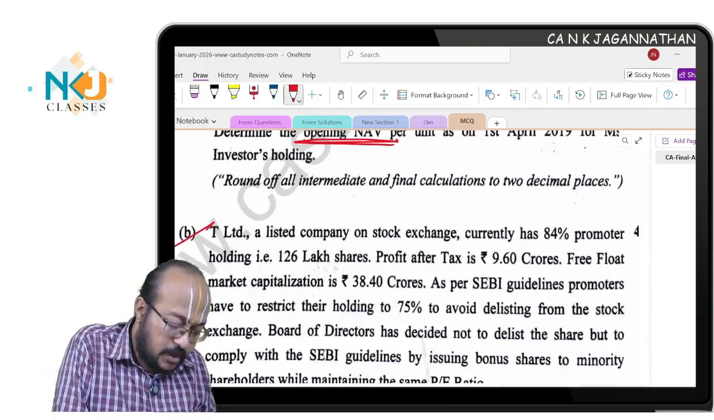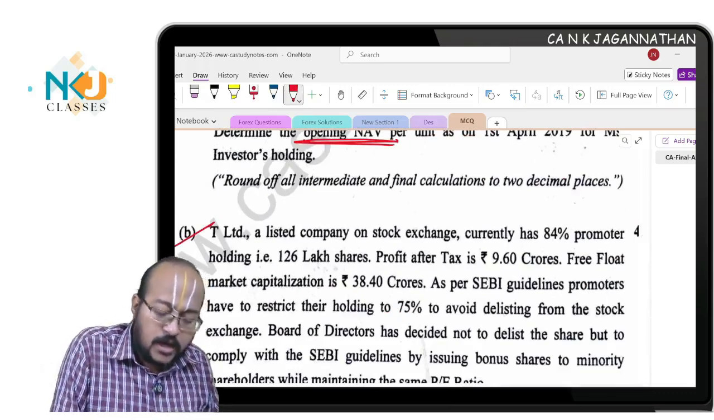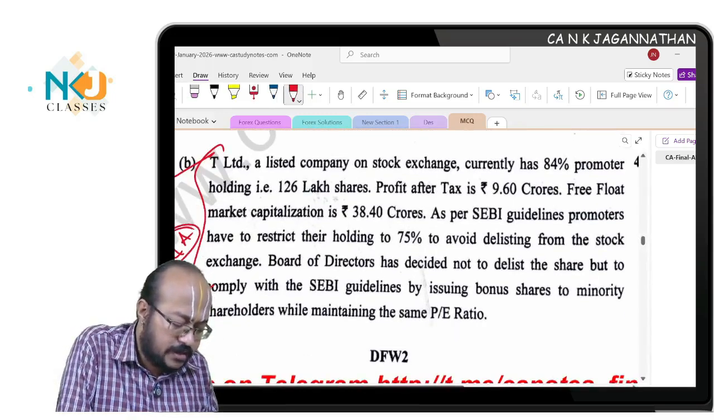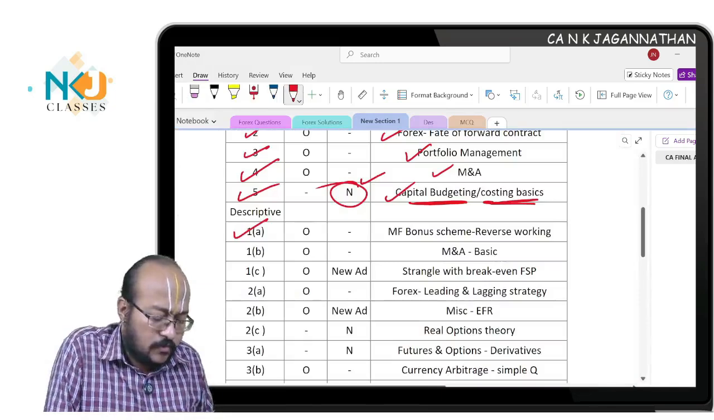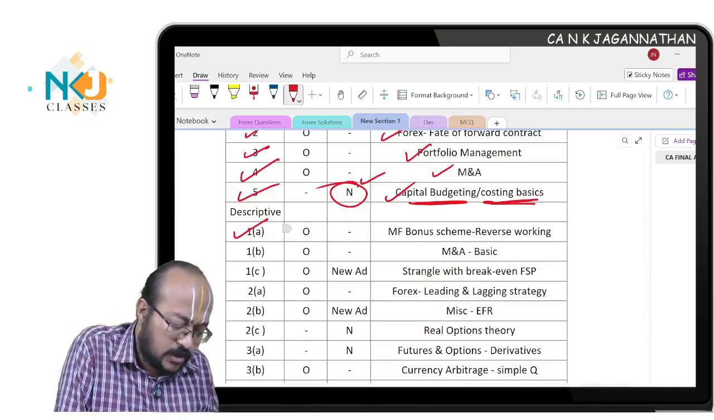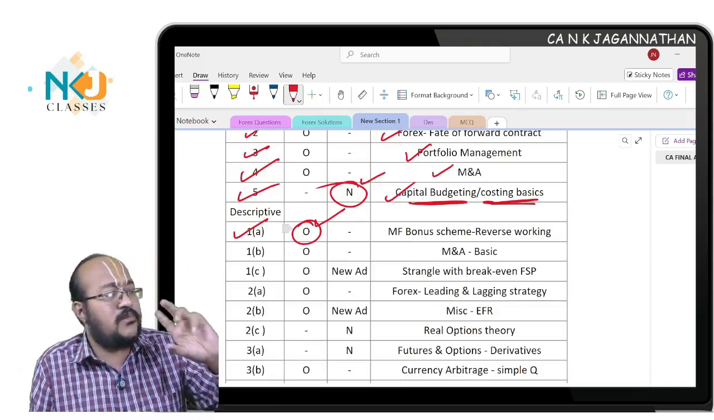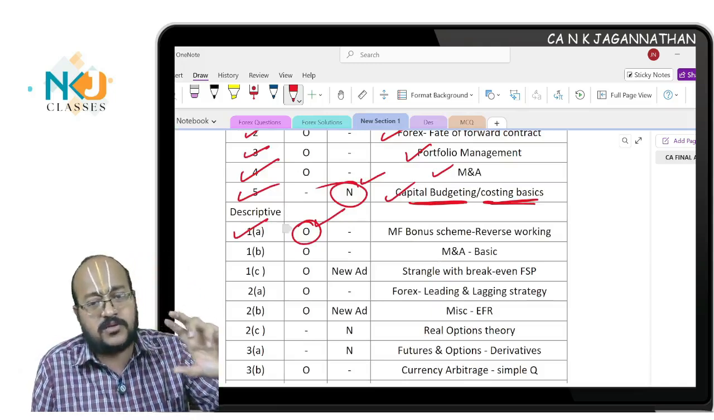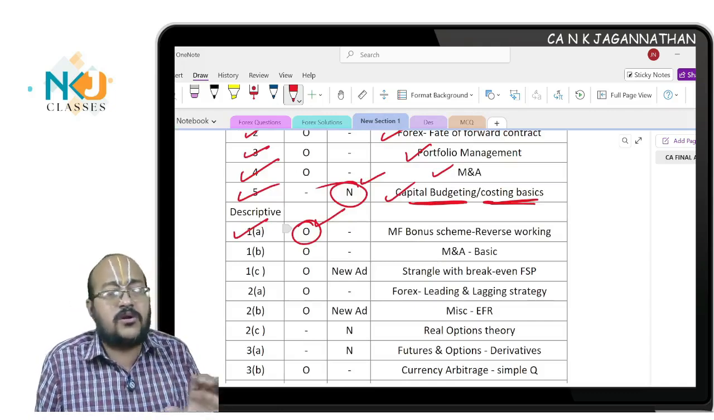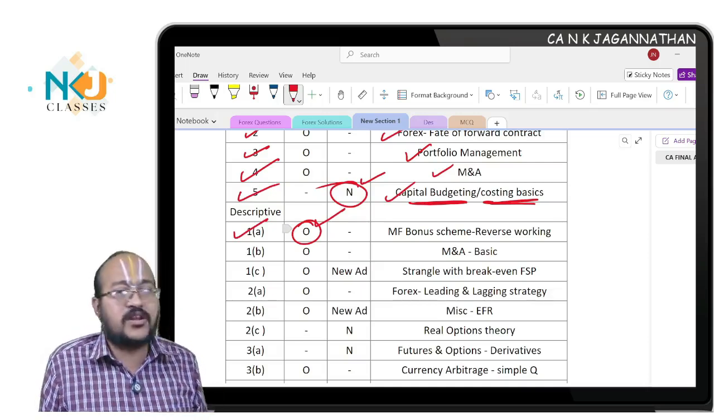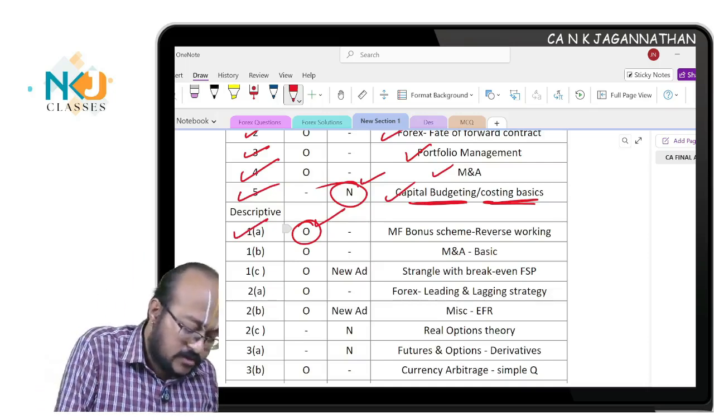Next, question number 1B. Routine computation. This is straightforward. Merger and acquisition, basic question. Here I have put it: MF bonus scheme, reverse working, an existing question only. This is not a new question. Because of the bonus scheme, if you understand the concepts well, then it's not at all an issue to arrive at the opening NAV from the average annual yield. I think it is a doable thing.